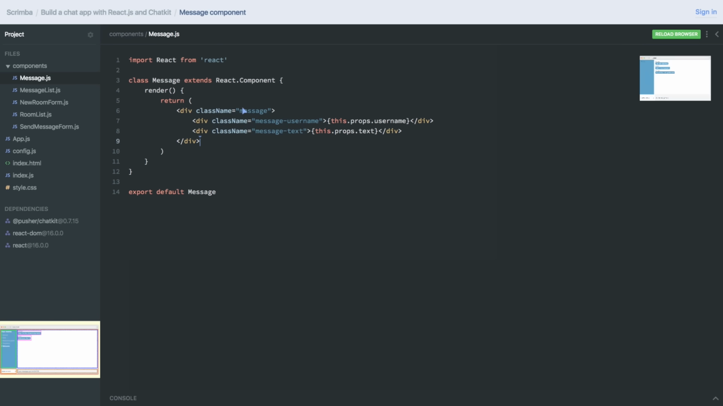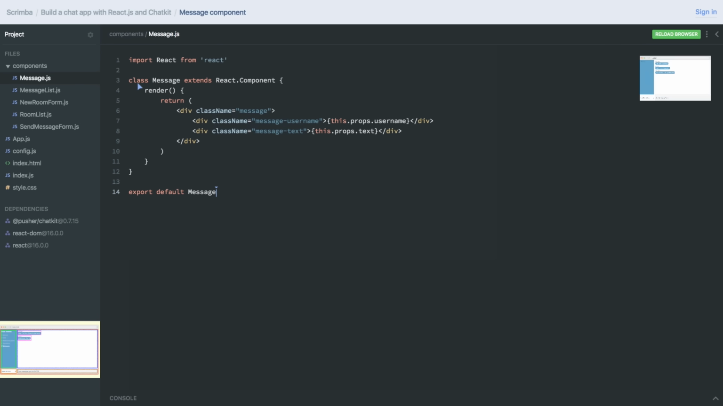Now, this is a really nice little component. It's very stupid. The only thing it knows is that it's supposed to render out a username and some text, and it doesn't do anything else, which is great according to the principle of single responsibility. So what I want you to do now actually is to turn this into a so-called functional component. Because when a component doesn't have state or any lifecycle methods or any other methods, you can actually make it even simpler than a class. You can turn it into a function.